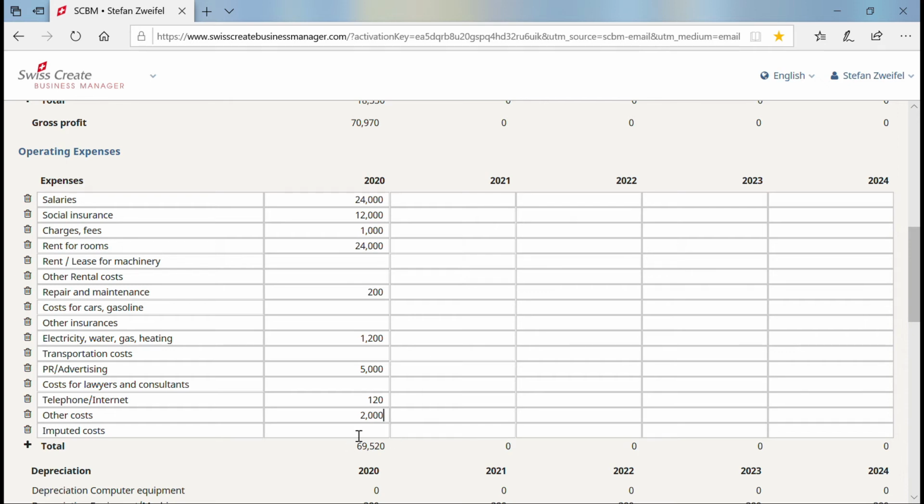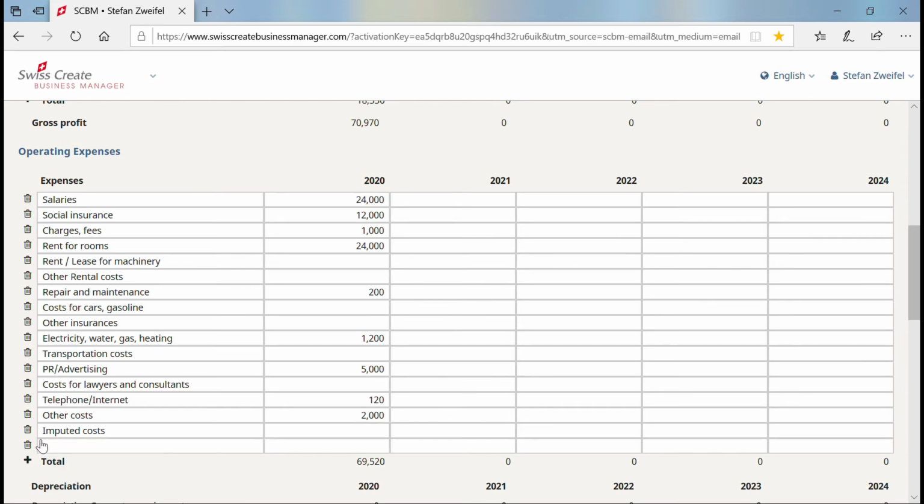Imputed costs. I have already considered this under rent. I own the building. I do not yet pay any rent, but would like to include the costs in the profit and loss statement. What else do I need? Maybe I need value-added tax.